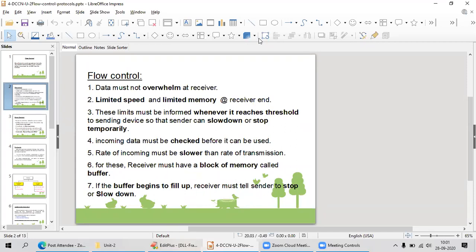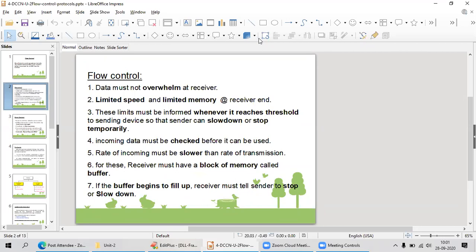Rate of incoming must be slower than rate of transmission. Your transmission speed can be 1 gigabit per second also, but your incoming must be slower. Why? Whatever device you are using, according to the capability of that device only it can be used.